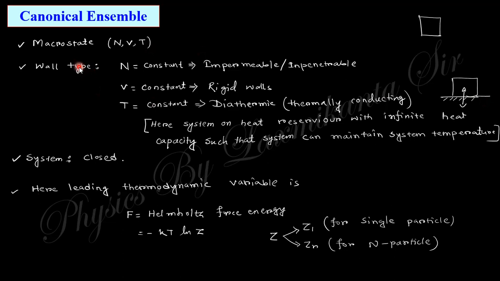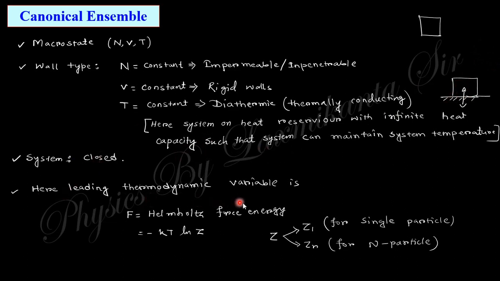So you can conclude the wall type. N is constant, that means the particles are not transferred through the system, that is, the wall is impermeable or impenetrable. Volume constant means a rigid wall, and temperature constant means a diathermic wall, that means heat is transferred such that the temperature of the system will be conserved.